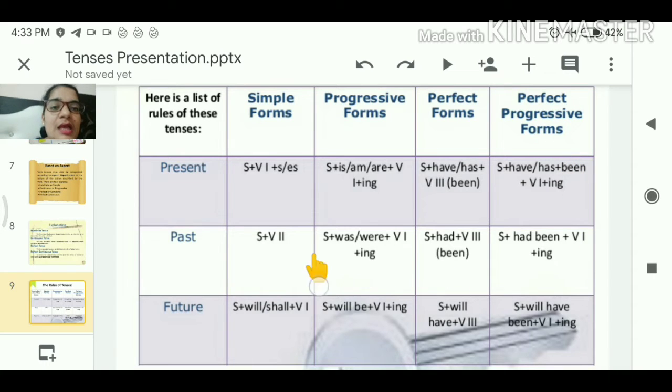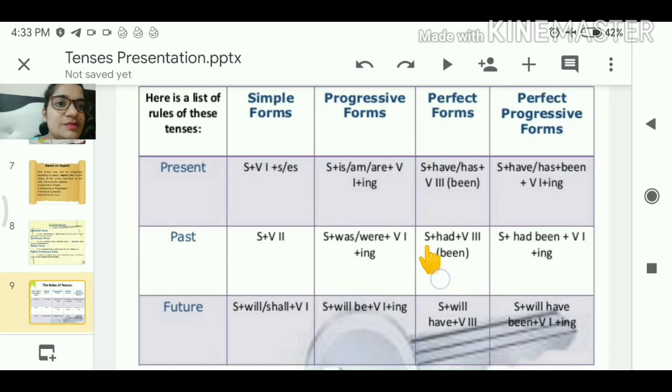Then we have past, we will see in the next video, but you should know first of all what these are. Past: subject plus verb second form. Subject plus was or were as helping verb, where there is progression. Here we are using is, am, are in the progressive tenses; in the past tense we are using was or were.